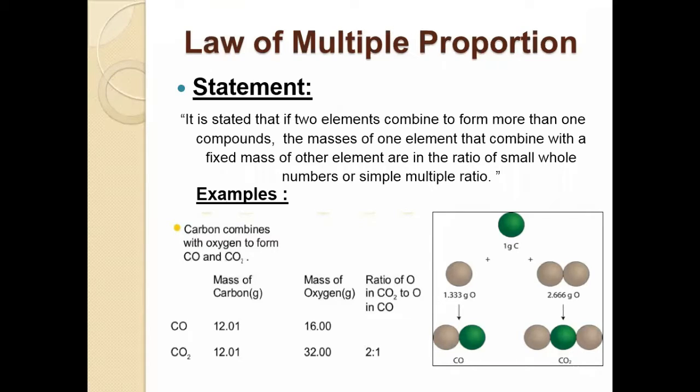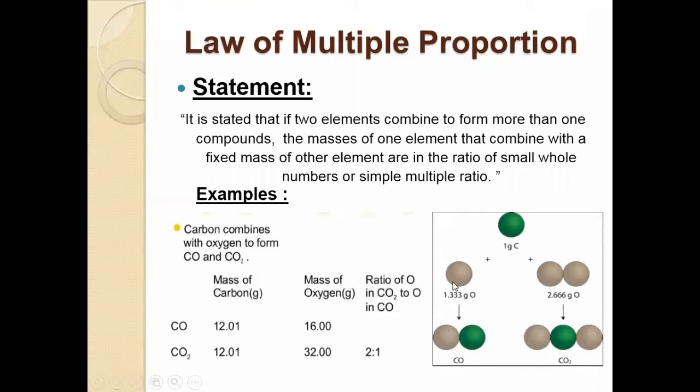Here, students, you can see the slide and examples here. Carbon combines with oxygen to form two compounds. The carbon atom combines with oxygen atom and forms two compounds. What are these compounds? These compounds are carbon monoxide and carbon dioxide. Here you can see the picture. Carbon combines with one oxygen atom and forms carbon monoxide.